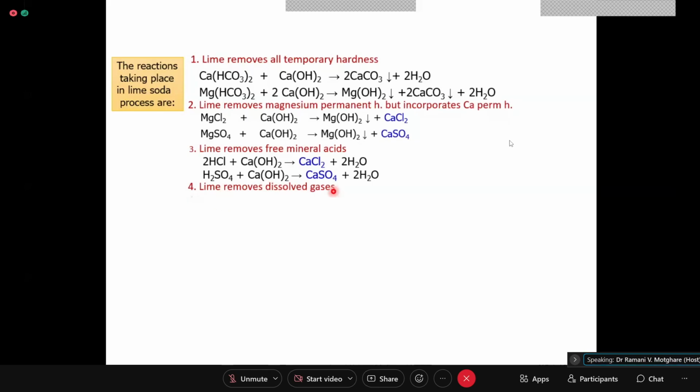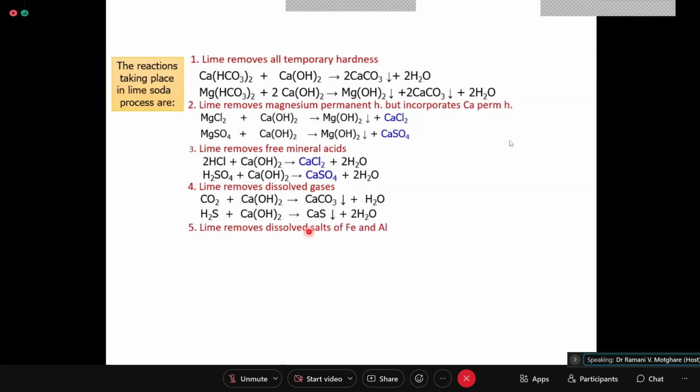Lime removes dissolved gases, and the reaction is if CO2 or H2S is there, then lime will react with CO2 forming CaCO3 sludge, but there is no incorporation of calcium permanent. Calcium is removed as CaCO3 sludge. Here, if H2S is there, then Ca(OH)2 will react with it, forming CaS, calcium sulfide precipitate, and H2O will be formed. Okay, so there is no addition of calcium permanent. All lime that is added is removed as sludge directly.